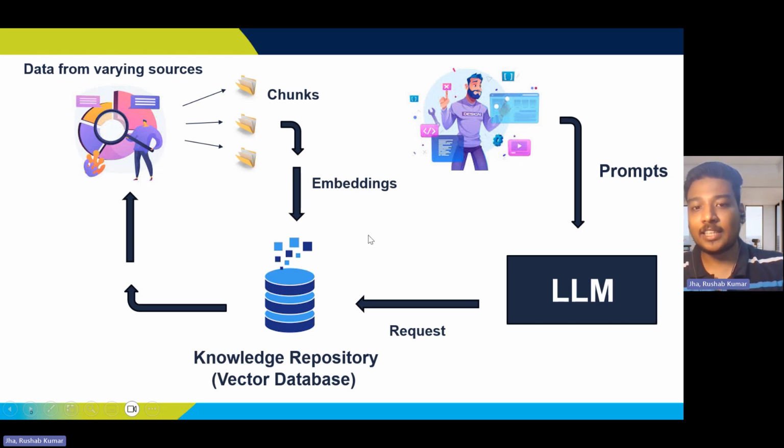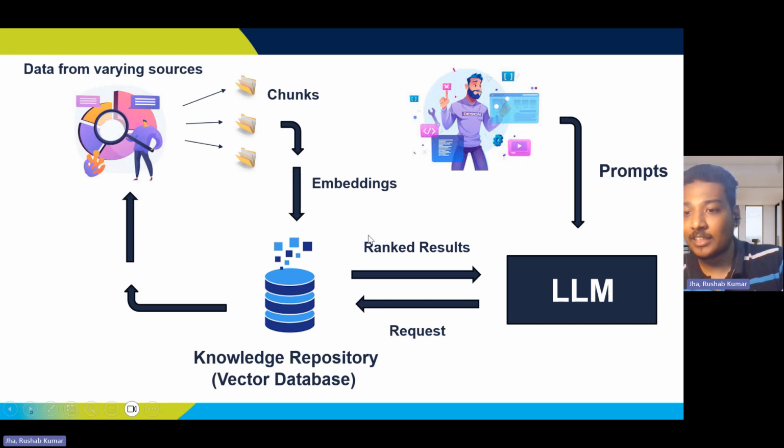Now this vector database will give us ranked results. What does this ranked result mean? When we talk about ranked results, it refers to the ordered list of documents, or pieces of information, that the system has retrieved based on relevance to the given query. These ranked results are then taken by the LLM model, and at last the LLM model gives a response.